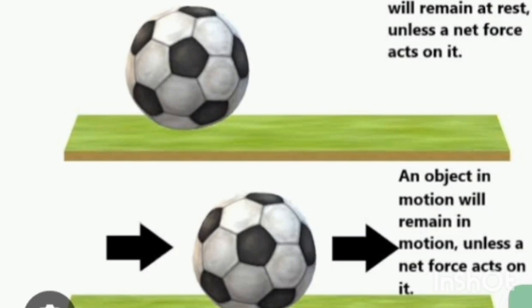Second ball, the ball is in motion. According to the statement, this ball will remain in motion with uniform speed or velocity in a straight line if there is no unbalanced force or external force on it. That is what Newton's first law is trying to put forward.